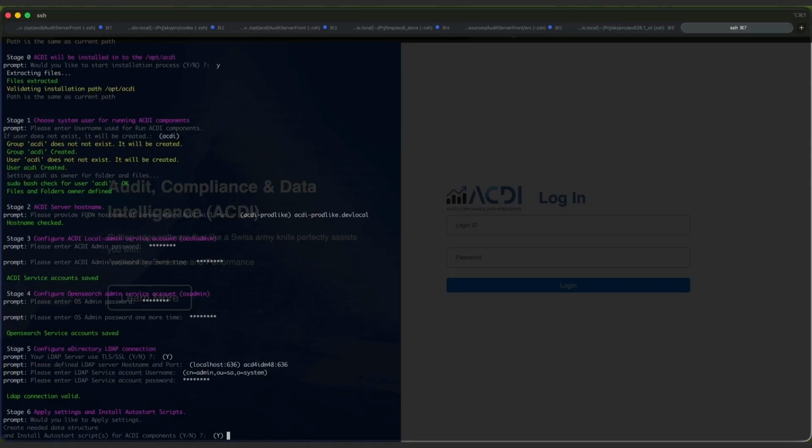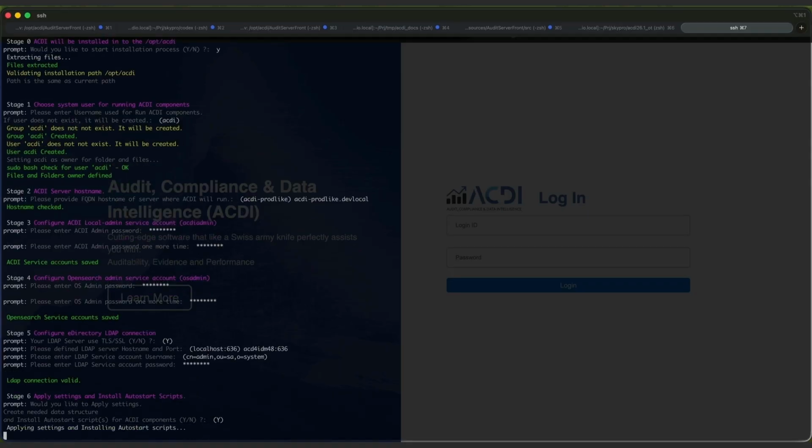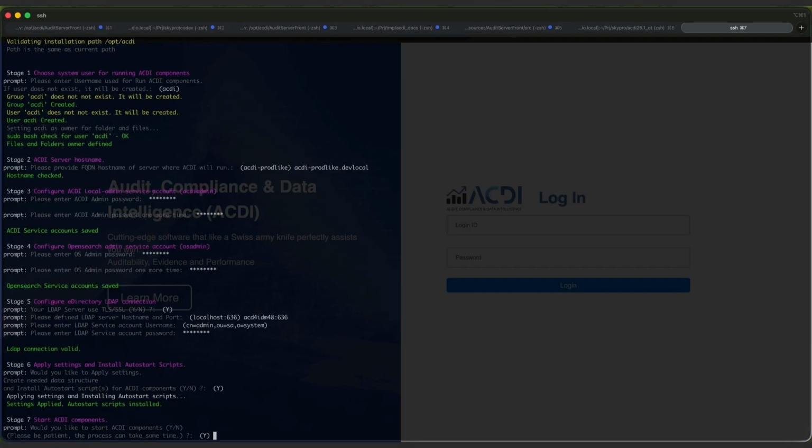We are now ready to create the configuration and set up the startup scripts. This process may take some time, depending on a system's performance speed. Great! Everything is now configured.